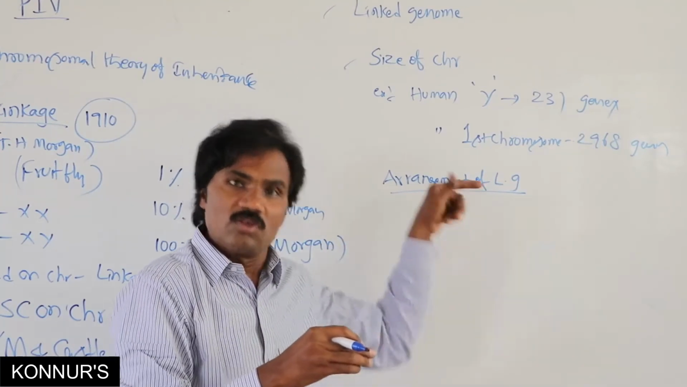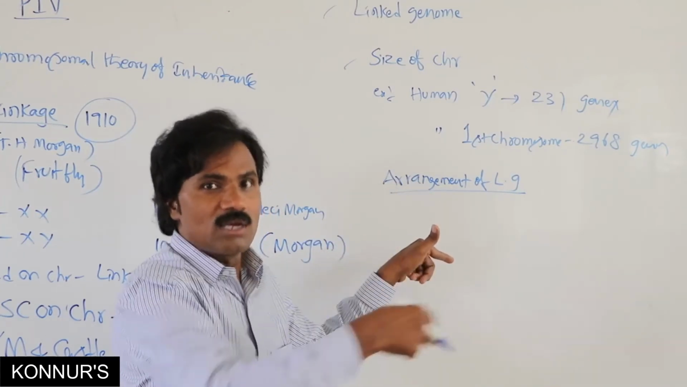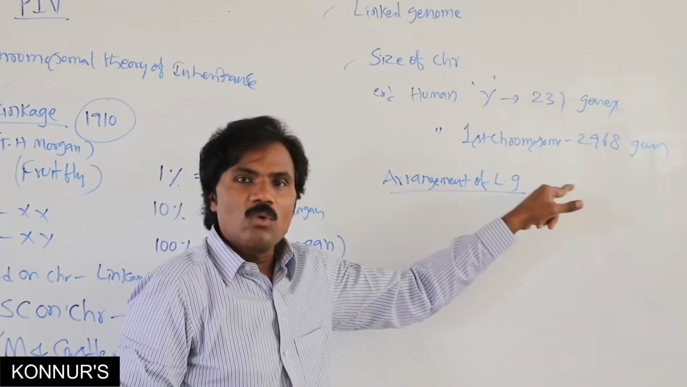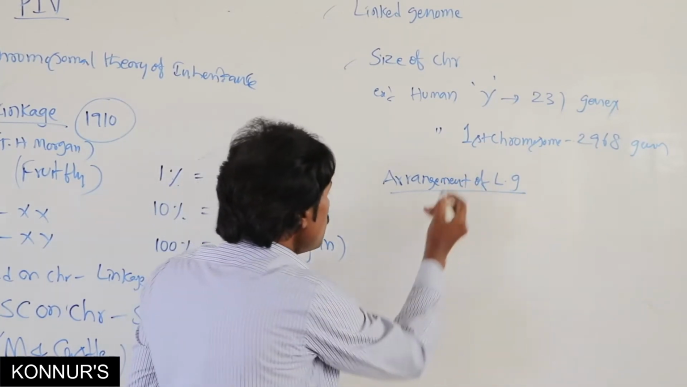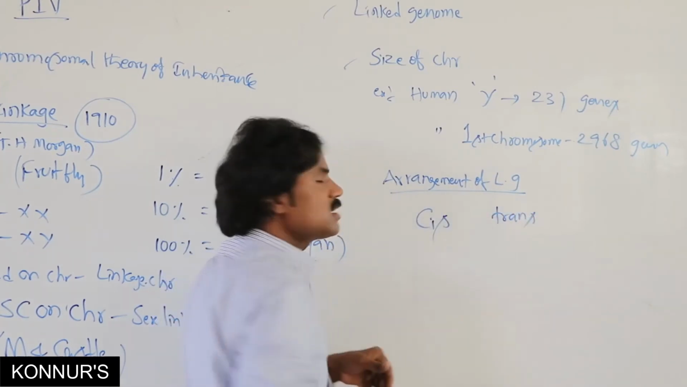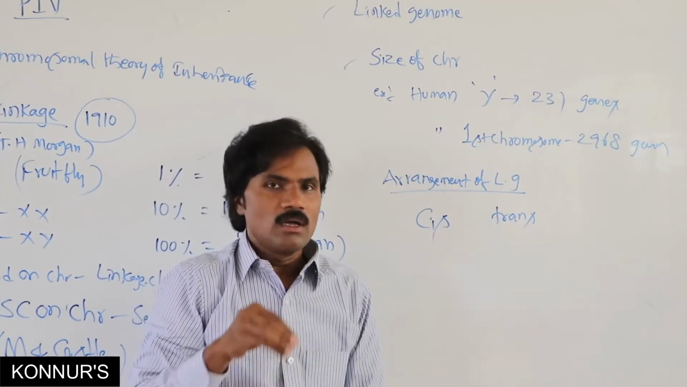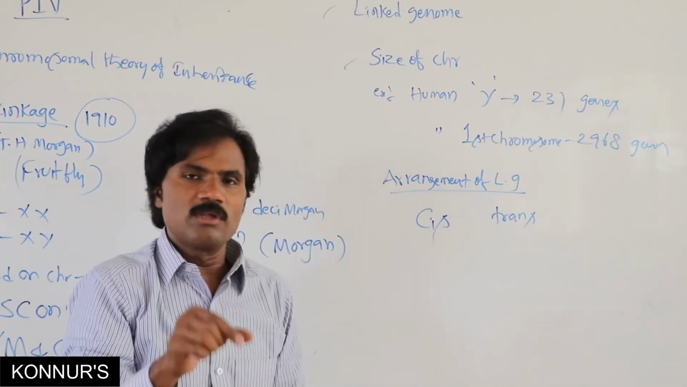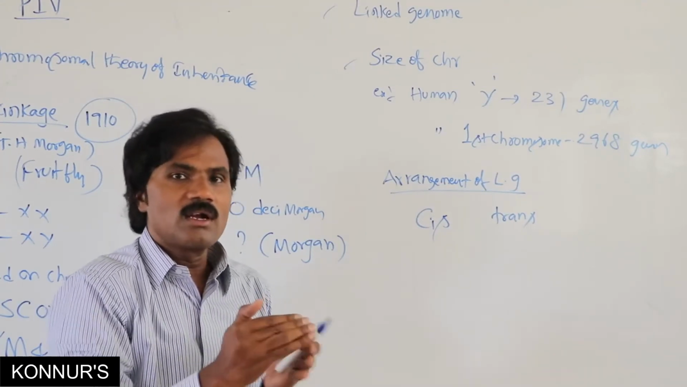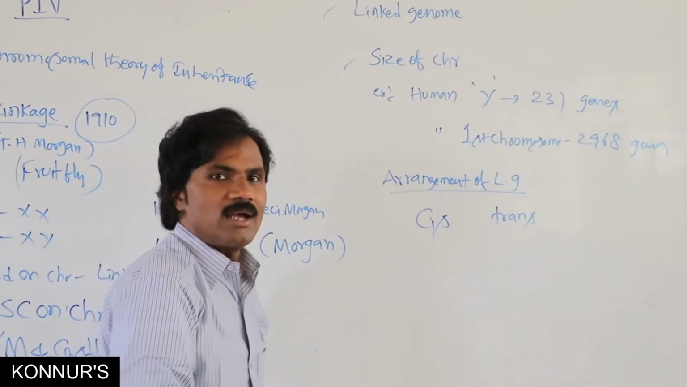That is the types present, either pure, complete or incomplete. Arrangement of linked genes can be a cis arrangement or a trans arrangement. In cis arrangement, either dominant or recessive genes are present together in one chromosome. If one dominant and one recessive are present on different chromosomes, that is a trans arrangement.